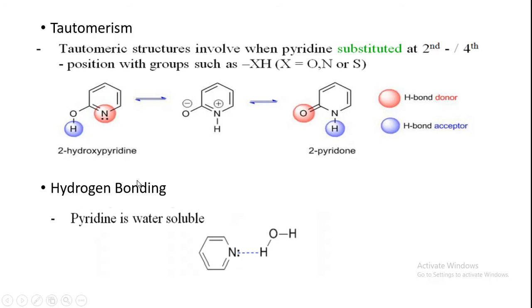Next, another property, that is hydrogen bonding. You remember that F, O, N, that means fluorine, oxygen, and nitrogen, have a strong tendency for hydrogen bonding. Because of the presence of this nitrogen, an electronegative atom, pyridine will form hydrogen bonding. This NH is the hydrogen bonding, and HOH is water. So along with water it will form hydrogen bonding, making it soluble. So pyridine is water soluble, which you have to remember.